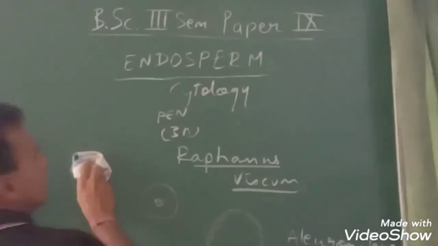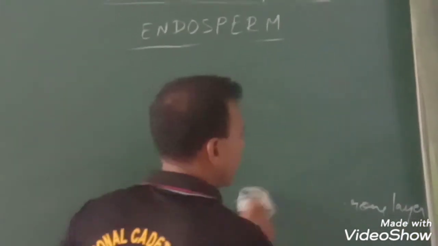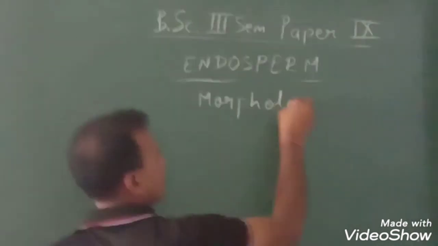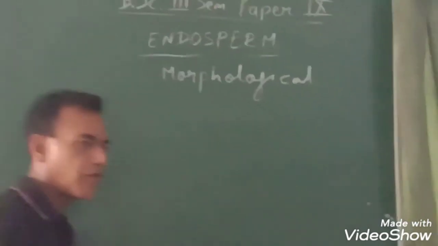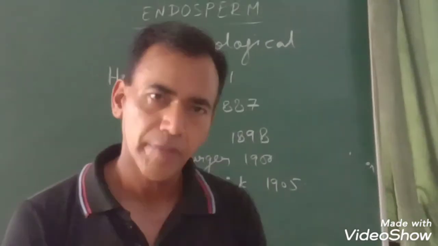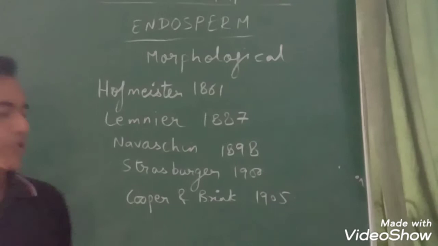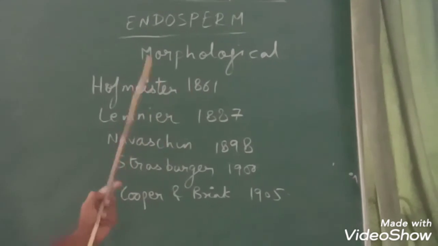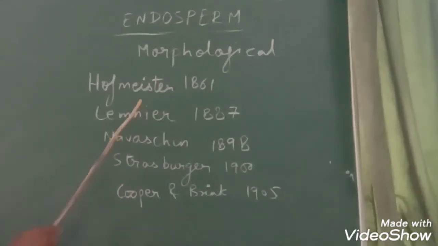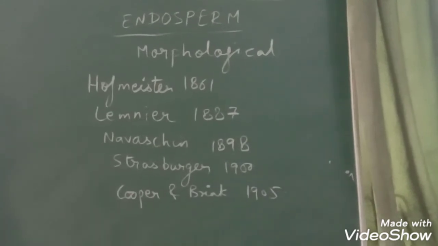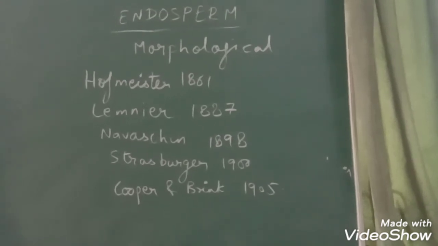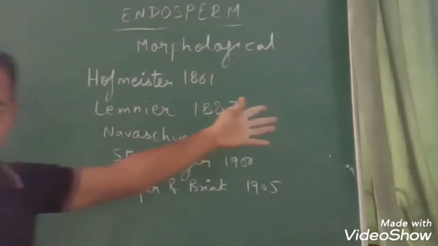Now coming to the morphological nature of endosperm, where different scientists have given different views on the nature of the endosperm. Different authors like Hofmeister in 1861 regarded endosperm as a gametophytic tissue whose growth remains arrested before the entry of the pollen tube. According to Lamnier 1887, he described endosperm as a second embryo which gets modified for its function.